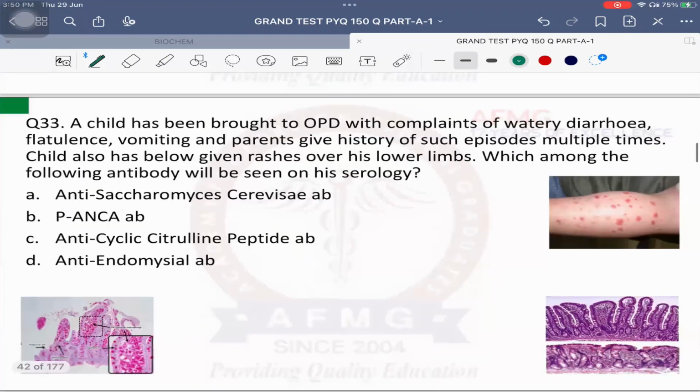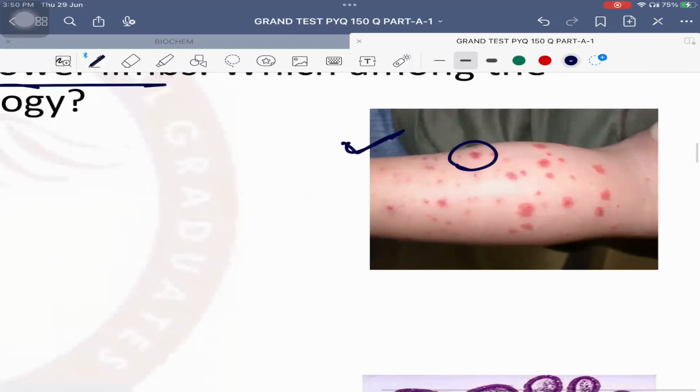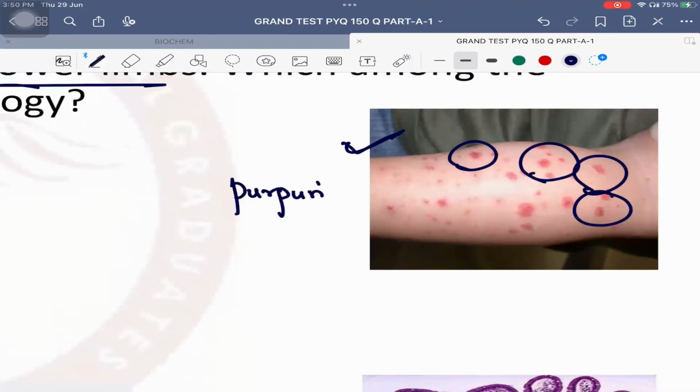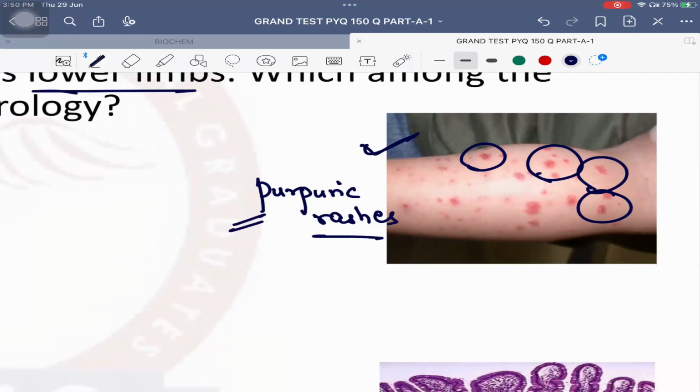Next is question number 33. A child has been brought to the OPD with complaints of watery diarrhea, flatulence, that is gas formed in the child's stomach, vomiting, and parents give history of such episodes multiple times. Child also has the rashes shown below on the lower limbs. Which among the following antibodies will be seen on serology? First of all, what are these kinds of rashes called? These are called purpuric rashes. They look like bleeding spots, right? So these are purpuric rashes. Purpuric rashes in a child, usually on the buttocks and the lower limbs. Very good.